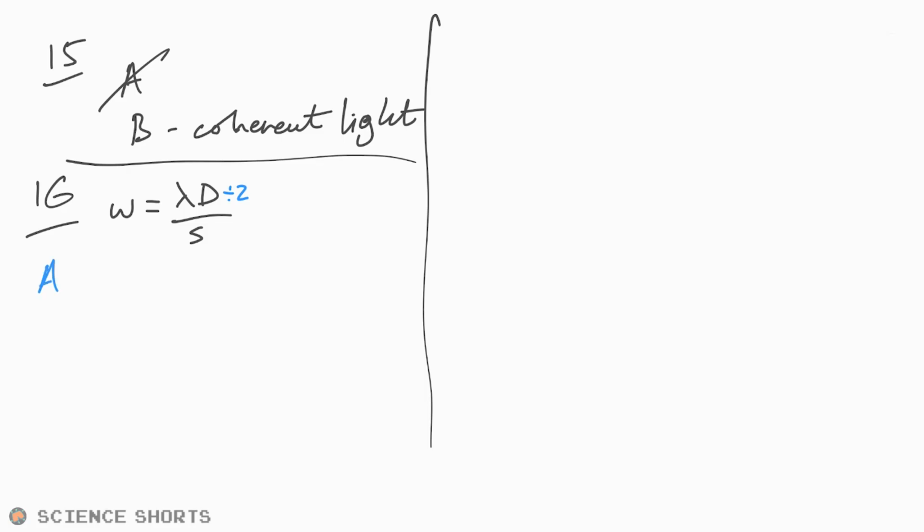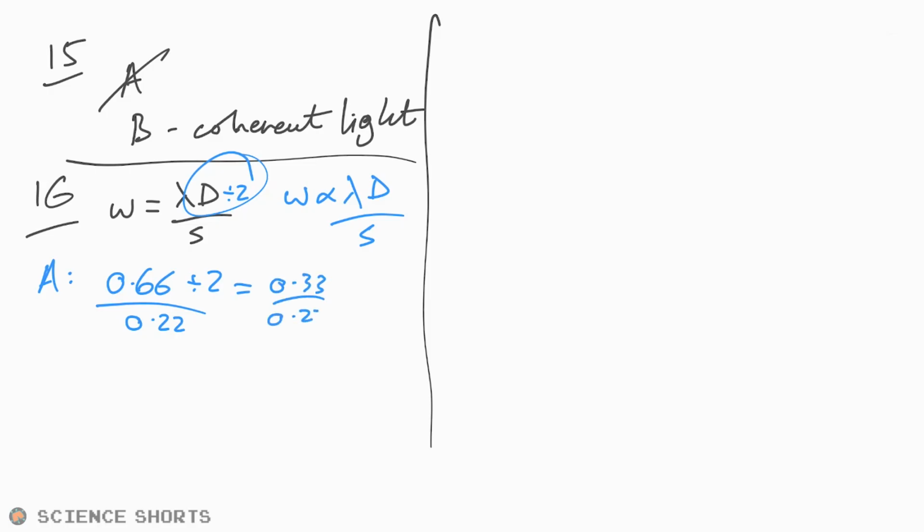All right. All we want to do is actually just multiply these numbers as they are in the equation, because even though W is equal to all of those, it's also proportional to all of those things. And so if we're looking for an answer in terms of W, that's all we have to do. So we're just going to take our lambda in terms of lambda, so 0.66. We're going to divide that by 2 because that's what's happening here every time. And then we're going to divide that by the new slit separation, 0.22. And so there's going to be 0.33 divided by 0.22. And that is bang on 1.5. And so that looks like that's going to be our answer.